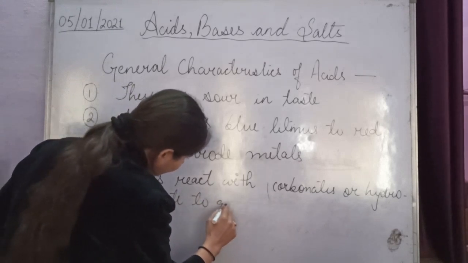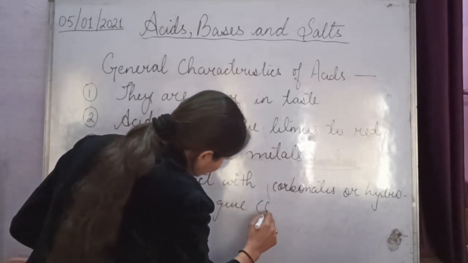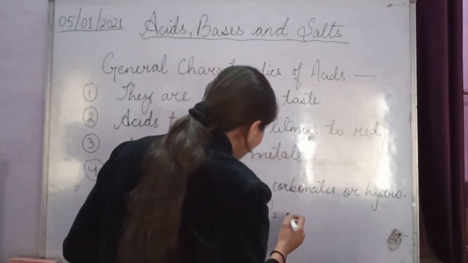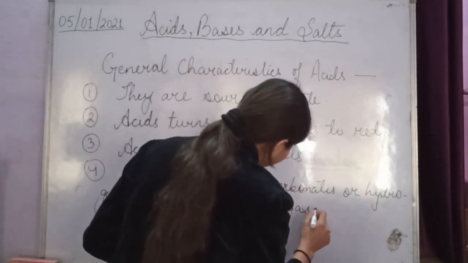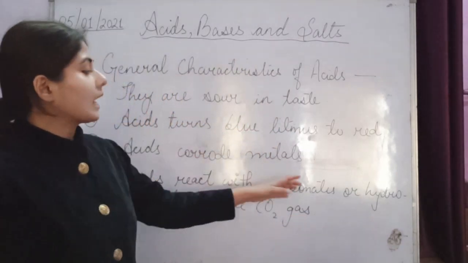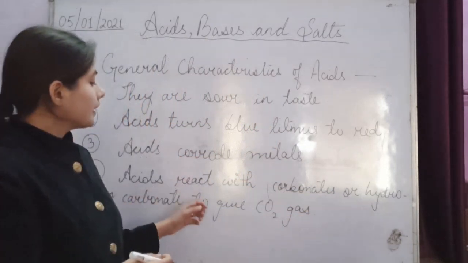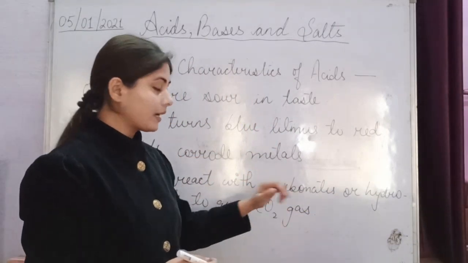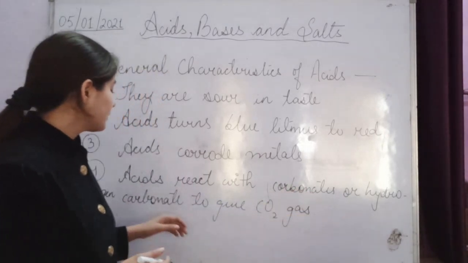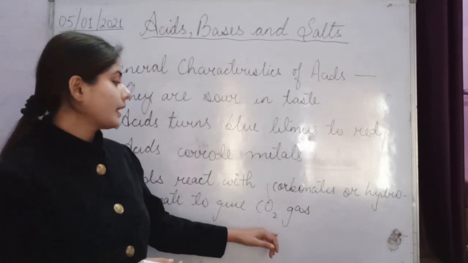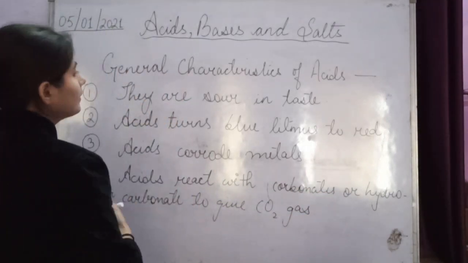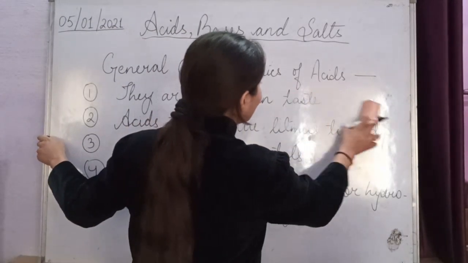They give CO2, carbon dioxide, that is, they evolve carbon dioxide gas. So when acids react with carbonates or hydrogen carbonates, they give carbon dioxide gas. That's what I am writing here: acid reacts with carbonates or hydrogen carbonates to give carbon dioxide gas. So let's take an example of this, then you will understand well.